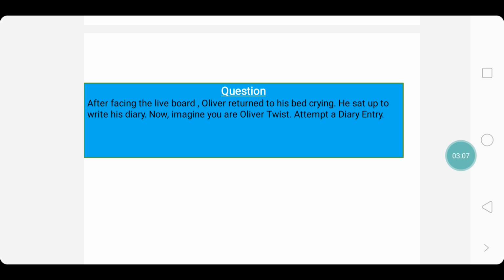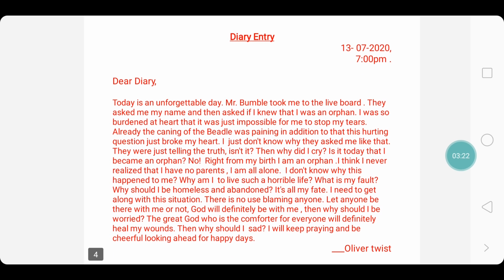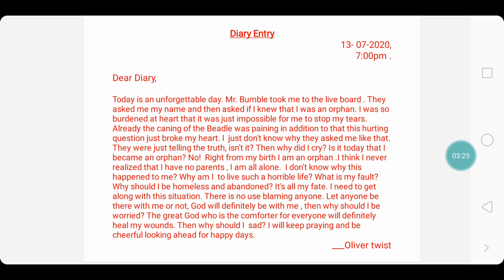Suppose you were Oliver, then what would be your feeling? Now, he sat up to write his diary. Now imagine you are Oliver Twist. Attempt a diary entry. So you need to imagine yourself as Oliver and write a diary entry. Now look here children, this is a pattern for the diary entry. We write the date and time at the right hand top corner. Some people do write on the left hand top corner, that's not wrong, but writing on the right hand top corner is the appropriate way.